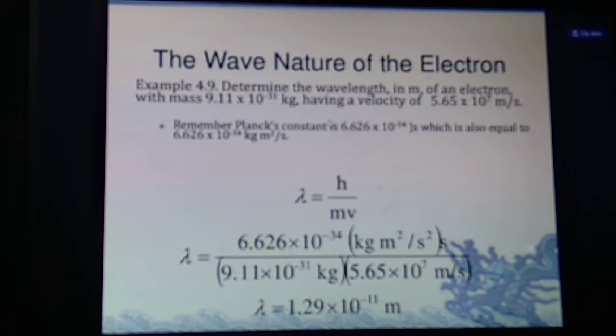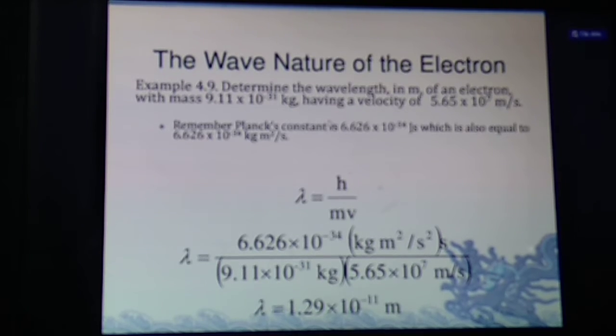The wave nature of the electrons. Examples like this: determine the wavelength of an electron with mass this, having velocity 5.65 into 10 to the power 7 meter per second. So you have to find the wavelength. So wavelength lambda equal to h by mv, and h equal to 6.626 into 10 to the power minus 34 joule into second, and m equal to 9.11 into 10 to the power minus 31 kg, and v equal to 5.65 into 10 to the power 7 meter per second.